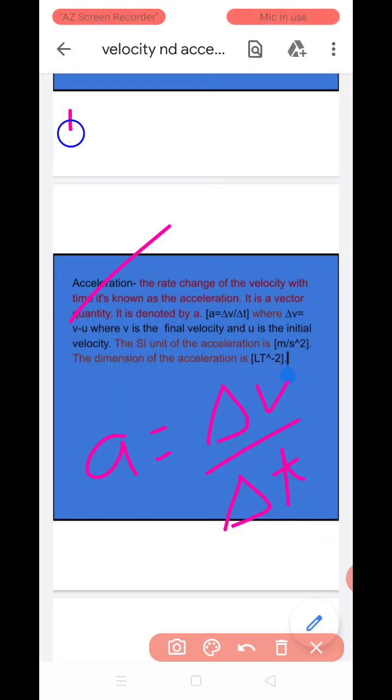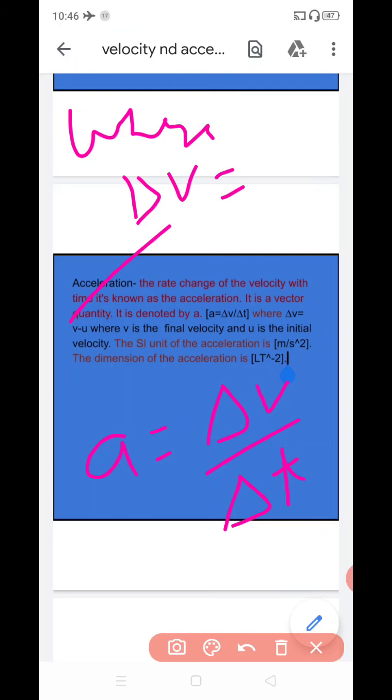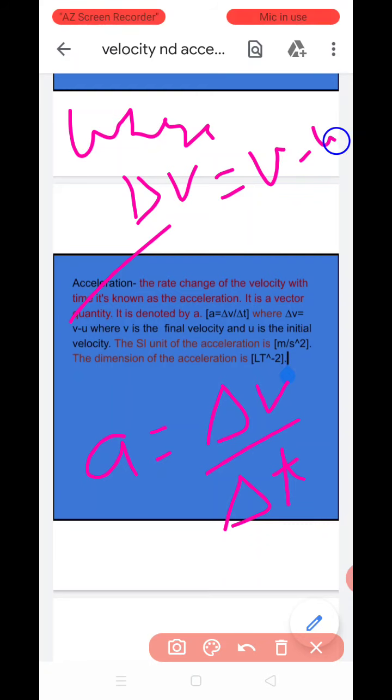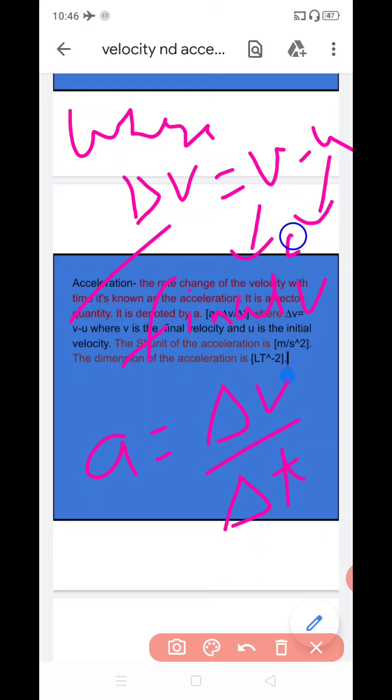Where delta v is equal to v minus u, where v is the final velocity. Clear? And u is the initial velocity. Clear?